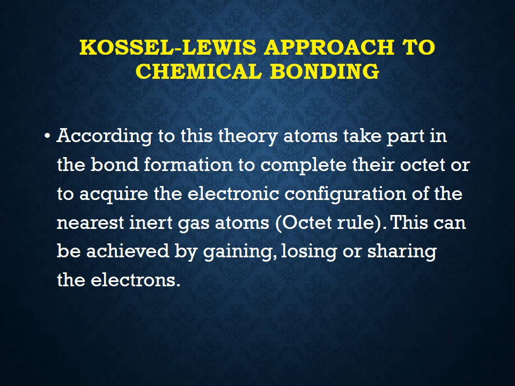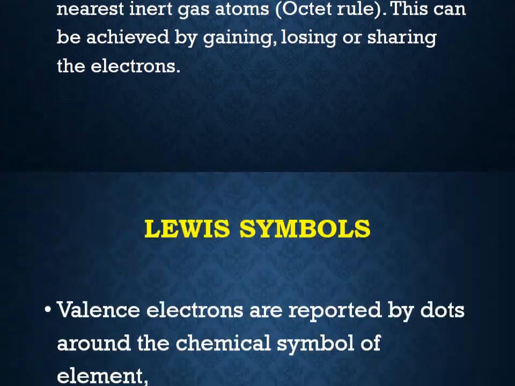Lewis' approach to chemical bonding. According to this theory, atoms take part in the bond formation to complete their octet or to acquire the electronic configuration of the nearest inert gas atoms. This can be achieved by gaining, losing, or sharing of the electrons.